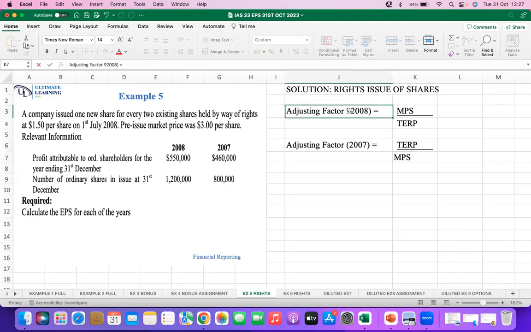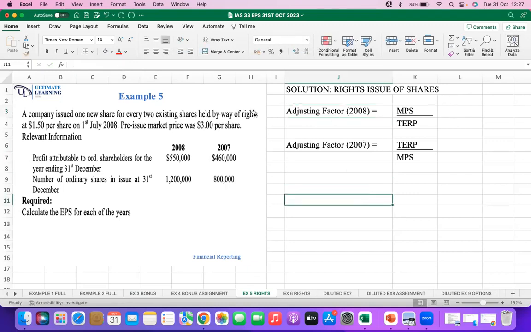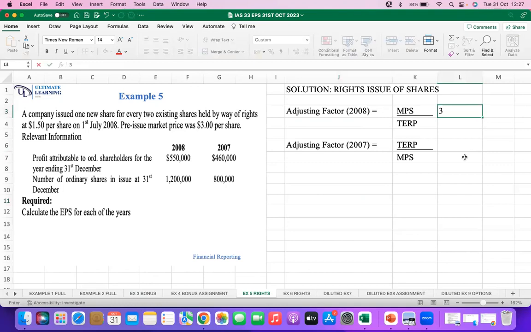MPS we know from the question: MPS is 3. But what is missing is the TAP, so we will need to calculate the TAP.